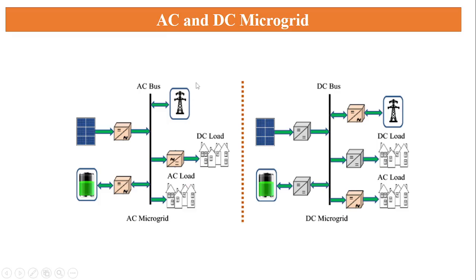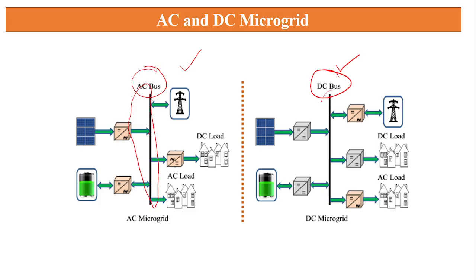Next one is the AC and DC microgrid. Here you can see the difference between AC and DC microgrid. This is an AC bus. This is a DC bus. AC bus means whatever supply we are generating, either in the form of DC or in the form of AC, we have to integrate only AC at the particular connecting point. Either load or a generating station or battery bank, whatever the case, we have to integrate only the AC supply at the common connecting point.